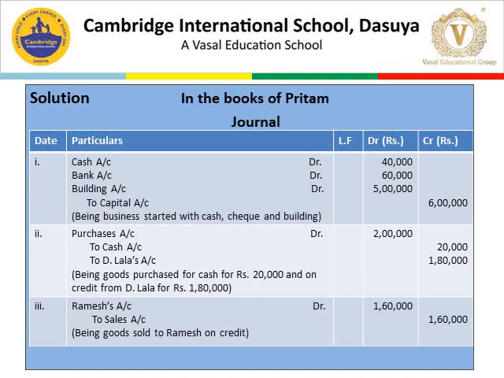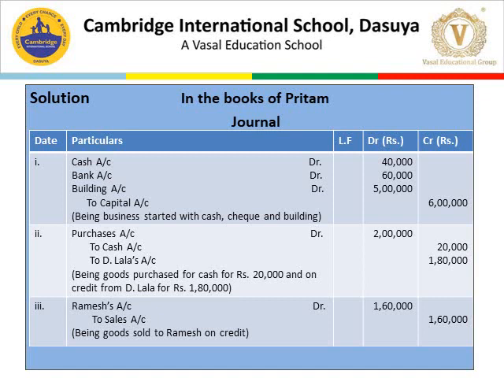So here the journal entry which we have made is cash account debit with 40,000, bank account debit with 60,000, building account debit with 5 lakh. The total of all of this is 6 lakh. So to capital we will credit 6 lakh. So the narration is: being business started with cash, check and building.